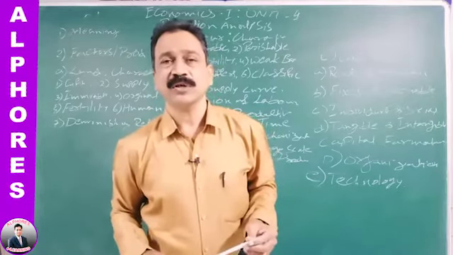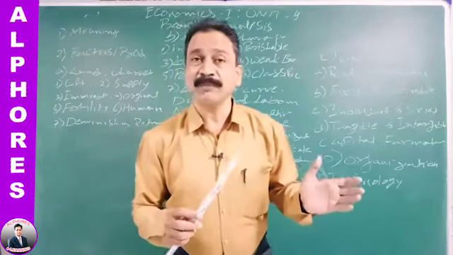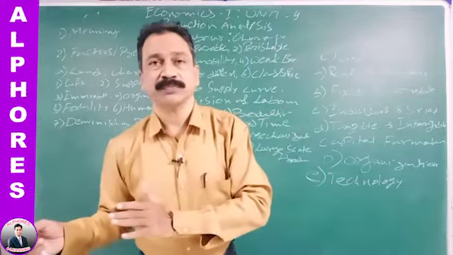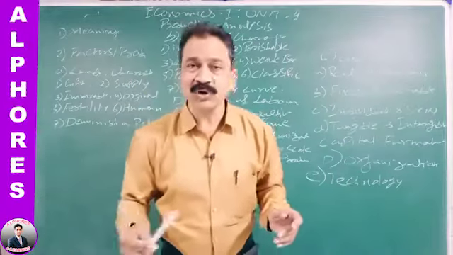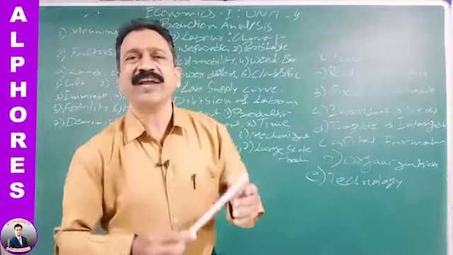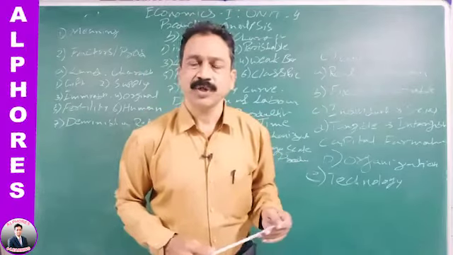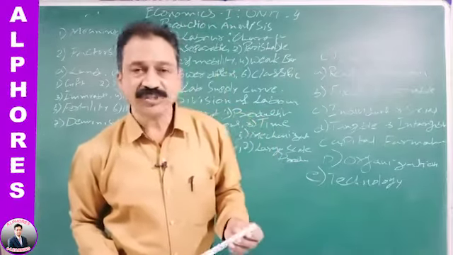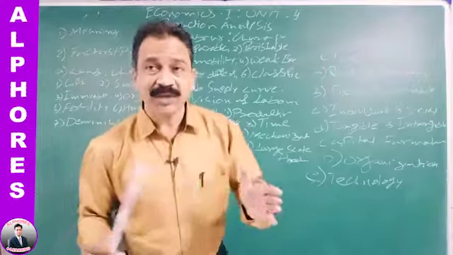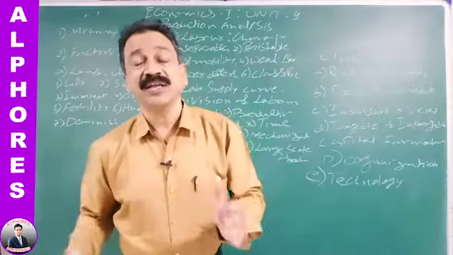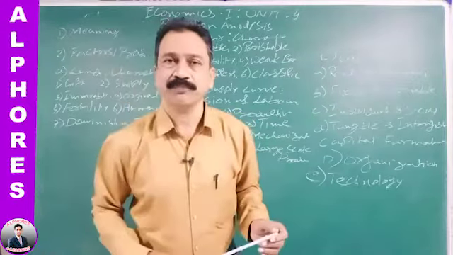Some say that production means conversion of raw material into final goods. But what is a final good and what is an intermediate good, we cannot define exactly. Sometimes a commodity which is final for something may not be a final good for another industry. That may be a raw material to another industry.